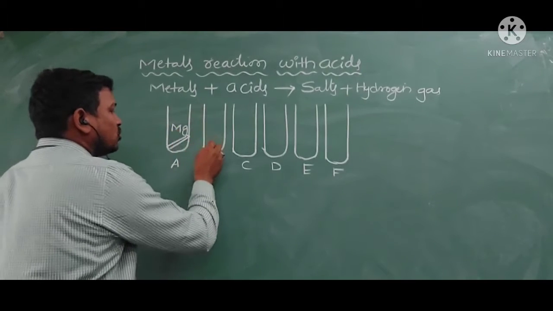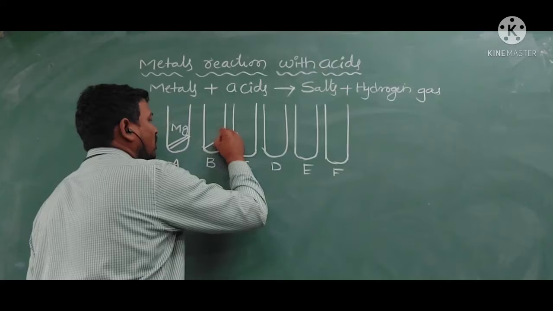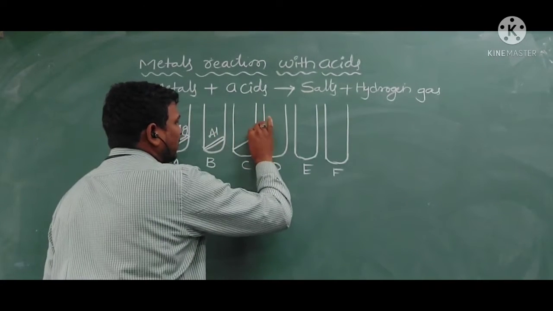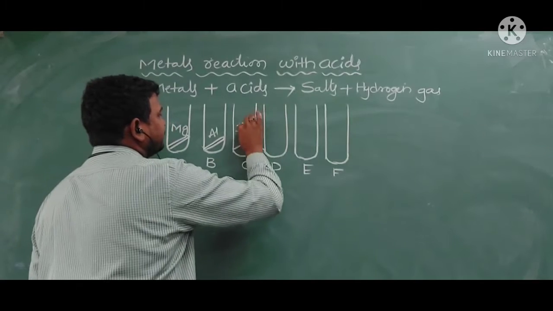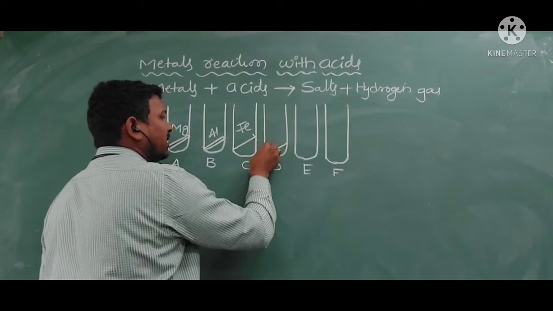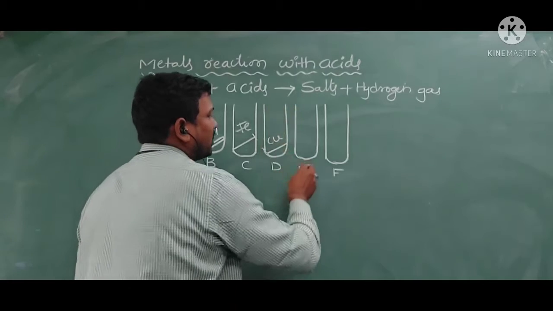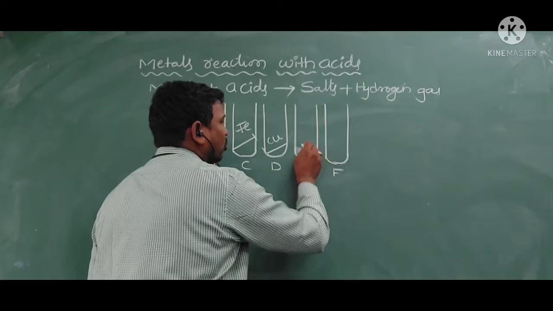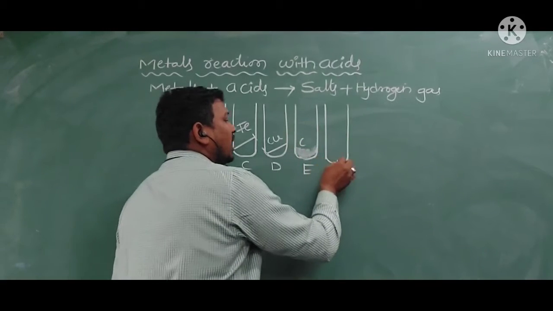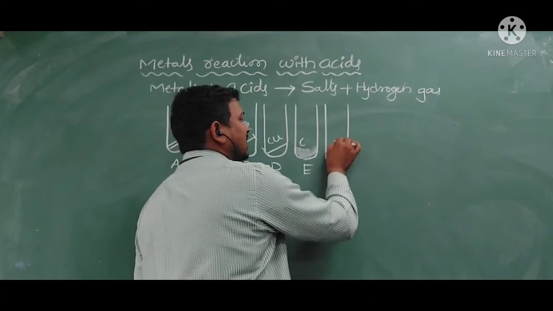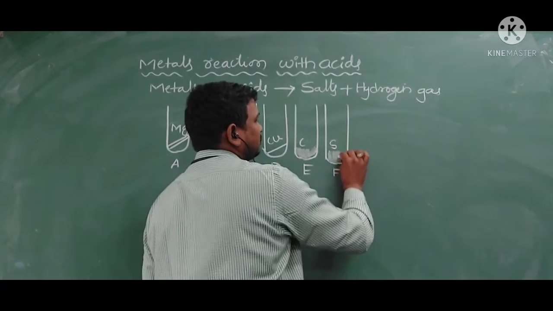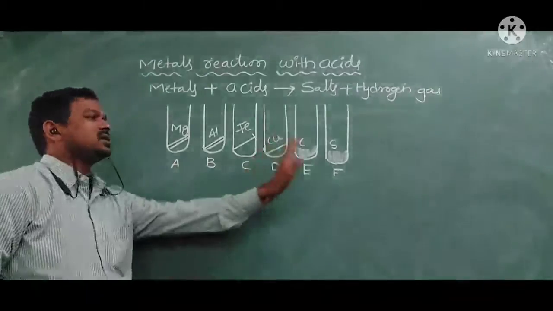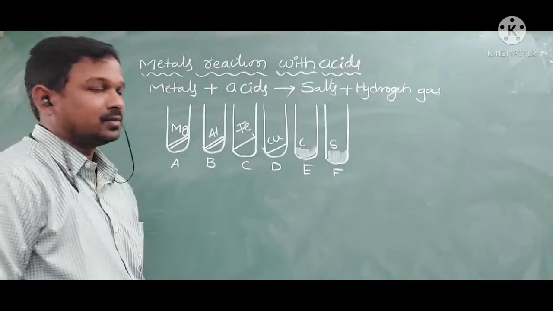In the second, aluminum foil. In the third, an iron nail. In the fourth, copper wire. In the fifth, carbon or coal. And in the sixth, a sulfur coil. So these are 4 metals and 2 non-metals.